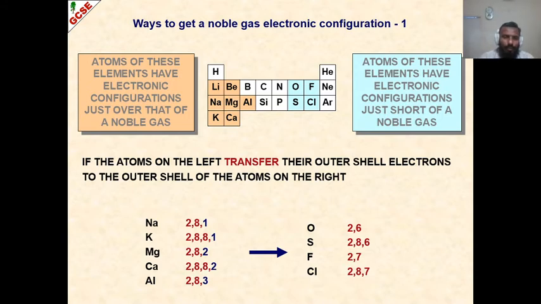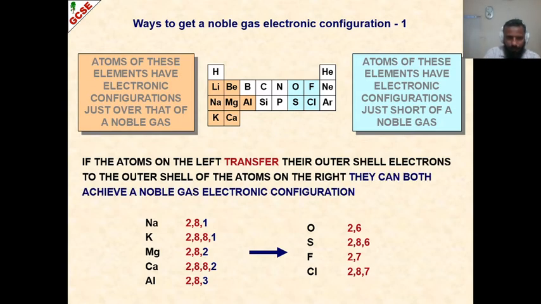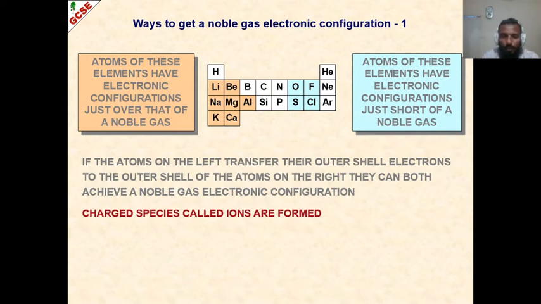So that electron which is being donated, we call it transfer of electron from metal to non-metal. The atom that donates electron, or technically loses electron, becomes a positive ion, and the atom that is gaining that electron becomes a negative ion. And in that scenario, when the metal loses one electron, then the lower shell is now filled with 8, so it acquires a noble gas structure. The non-metal which had a deficiency of 1 or 2 electrons, when it gains those 1 or 2 electrons, its outermost shell is filled, so it means it also acquires the noble gas structure.